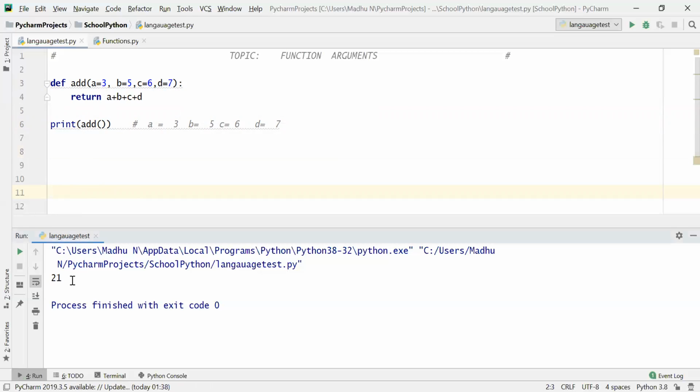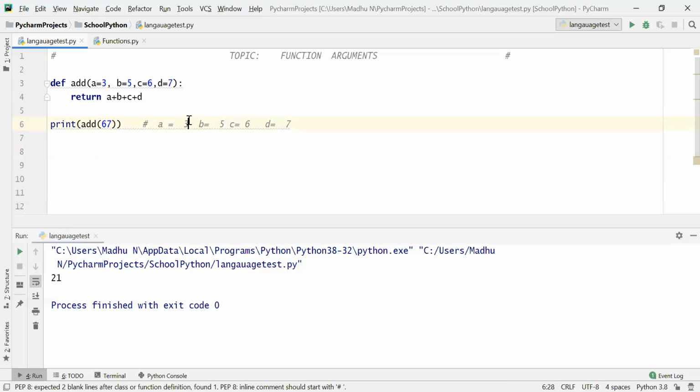Like this. Now problem comes. If I pass with the 67, now tell me the output. Think it again and tell me the output. Now, what happens if you pass a single value? Then it will assume that A is 67.